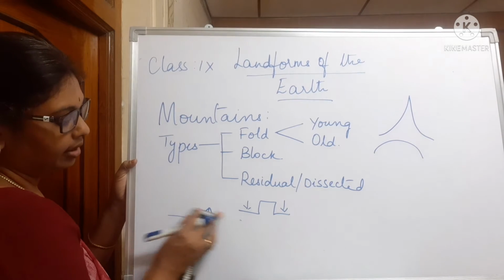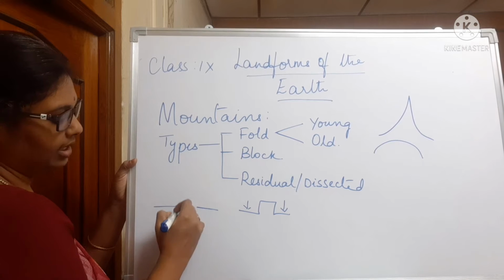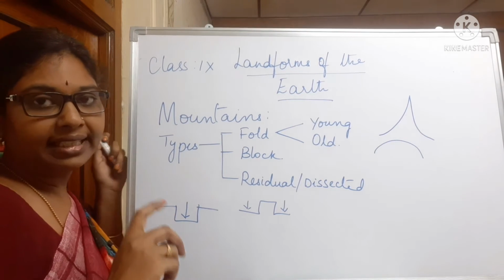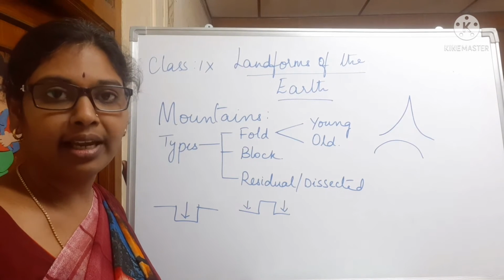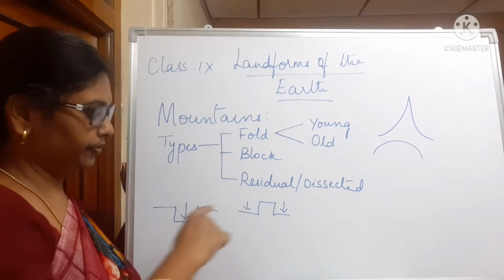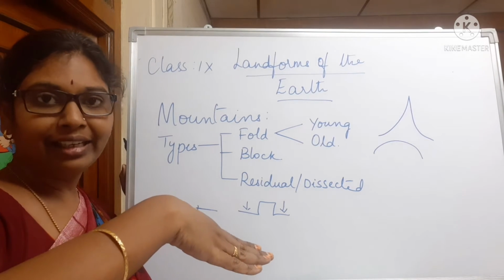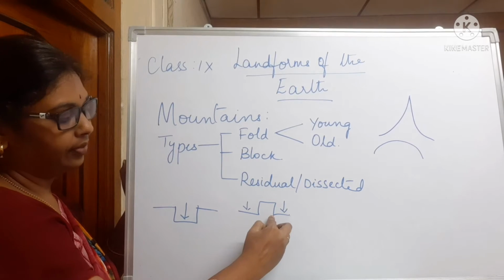If the adjacent parts are pushed down, if the middle part is pushed downwards, then it forms a rift valley. Examples of block mountain: Vosges and Black Forest in Europe. And normally these block mountains have flat tops, and these block mountains are slightly tilted, and they run along a plate boundary.